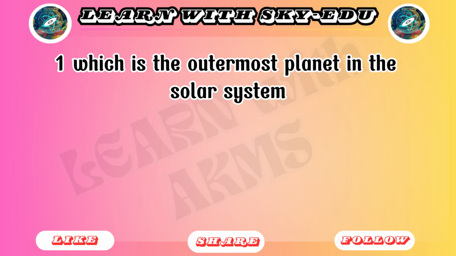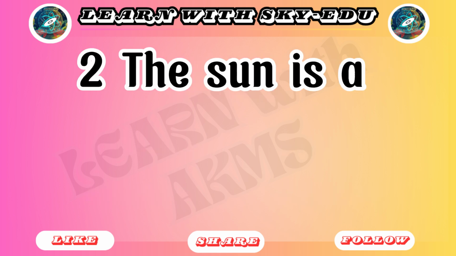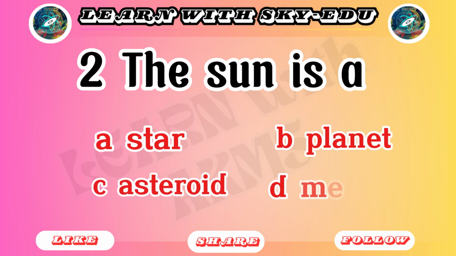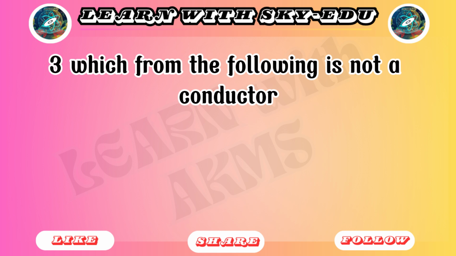1. Which is the outermost planet in the solar system? A. Mercury. B. Pluto. C. Neptune. D. Uranus. 2. The nearest to the Sun is a: A. Star. B. Planet. C. Asteroid. D. Meteor. 3. Which from the following is not a conductor?